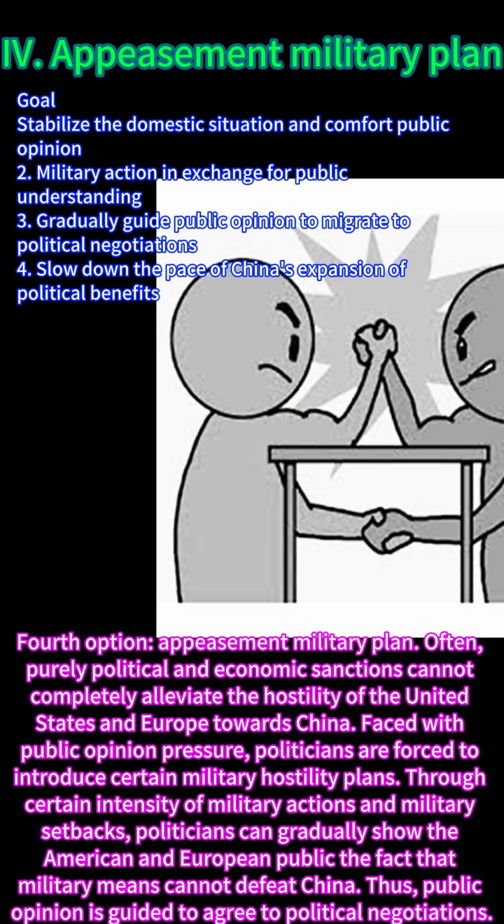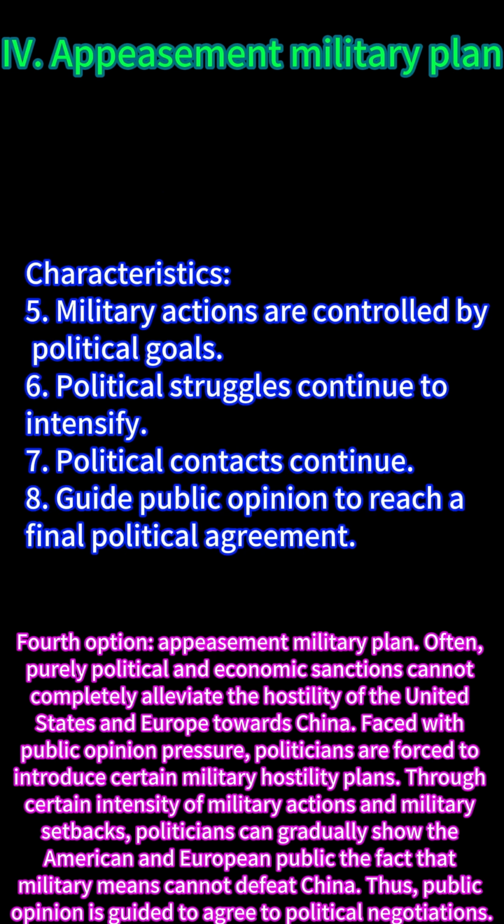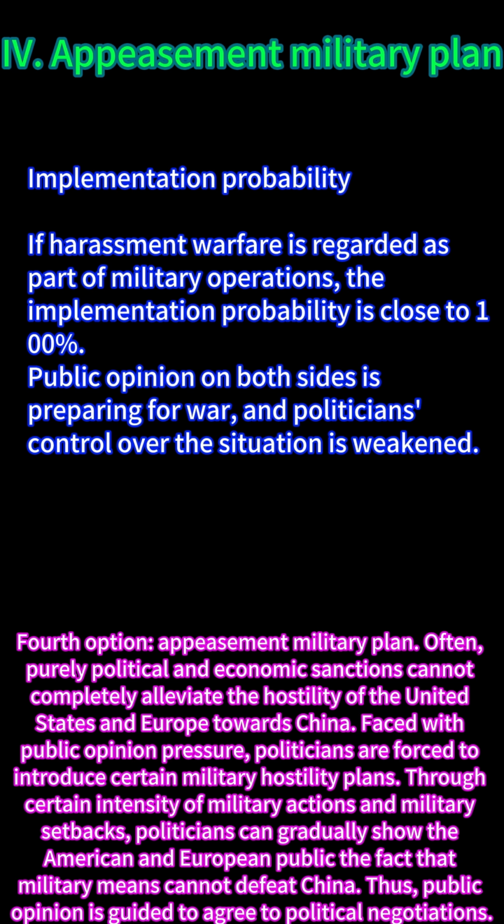Fourth option, appeasement military plan. Often, purely political and economic sanctions cannot completely alleviate the hostility of the United States and Europe towards China. Faced with public opinion pressure, politicians are forced to introduce certain military hostility plans. Through a certain intensity of military actions and military setbacks, politicians can gradually show the American and European public the fact that military means cannot defeat China. Thus, public opinion is guided to agree to political negotiations.